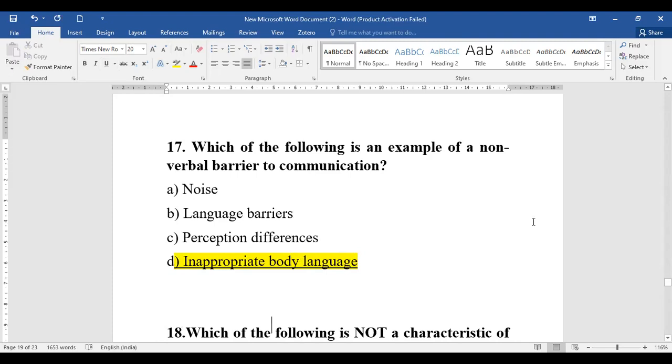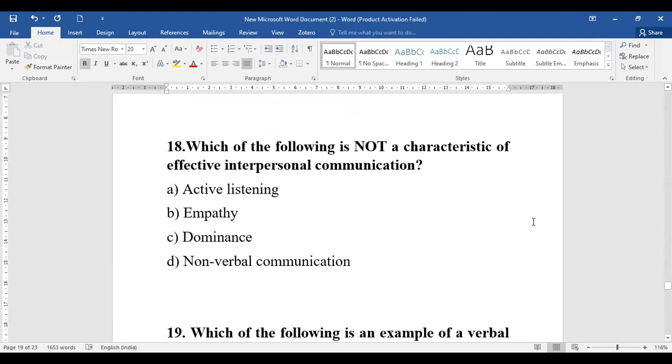Okay, then coming to your question number 18. Now see, read the question very carefully. Such a type of question was once there in your previous year question paper, but in a very old pattern. Not exactly the same, but that type of question is considered. So let's see the question and answer it. Which of the following is not an effective characteristic of interpersonal communication?